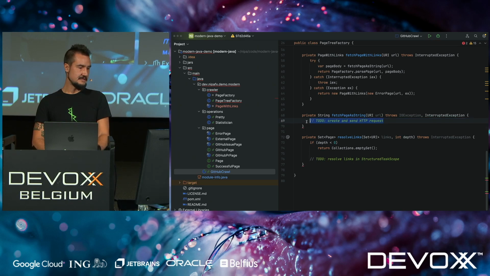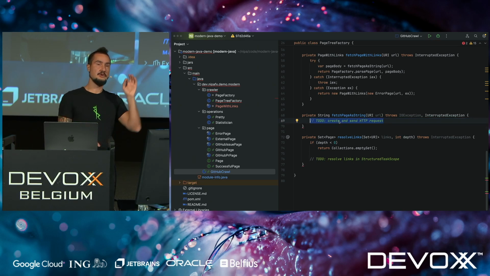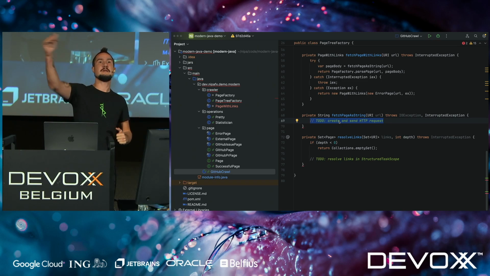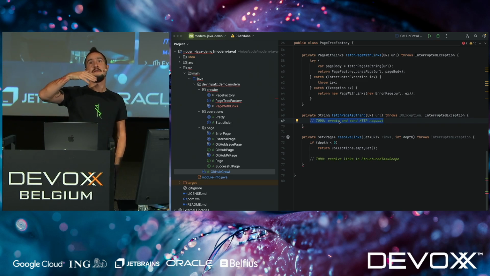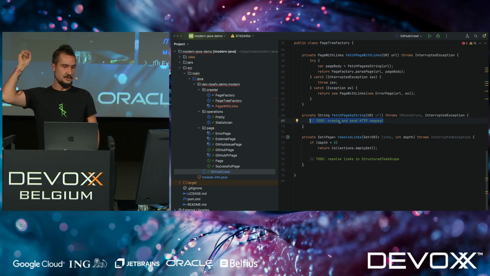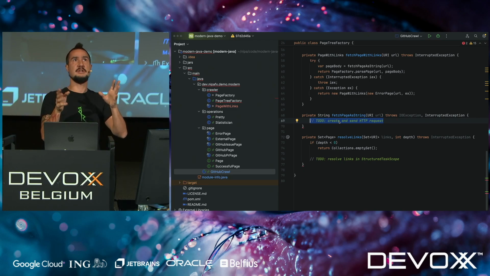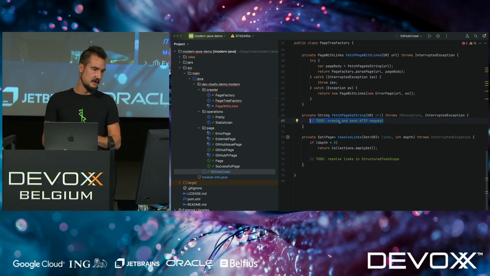So down here we have the task to take the URL, use the client and the URL somehow to connect to GitHub, get the response back, and take the body out of the response and return that as a string. And then the rest of the thing that I'm not showing you will do HTML parsing and figuring out what's the interesting stuff and all of that.